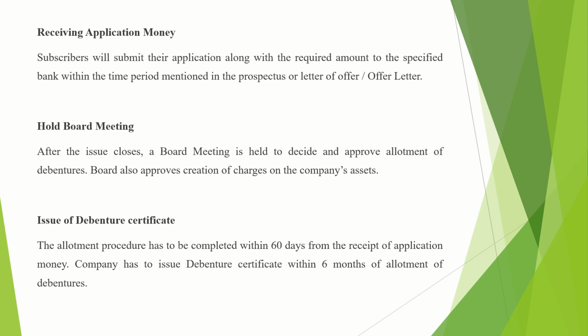The allotment procedure is to be completed within 60 days, that is, within 2 months. And once the allotment procedure is completed, meaning once all the debenture holders get their debentures, then within a 6 month period the debenture certificate is to be given by the company to all the debenture holders. So here the debenture certificate is issued within 6 months. You have to remember the time period here. 6 months is the time period taken by the company to issue the debenture certificate.